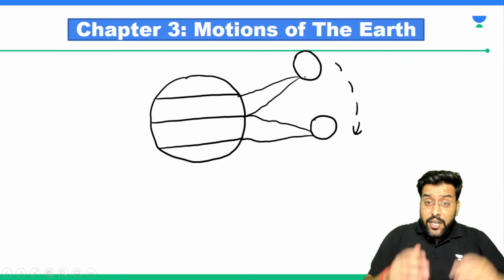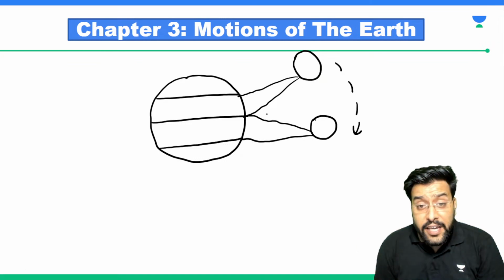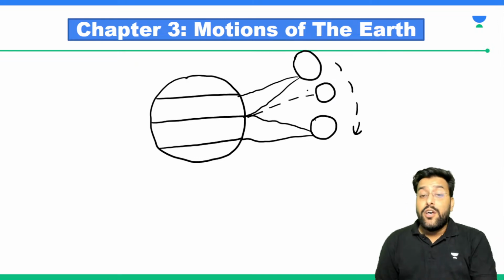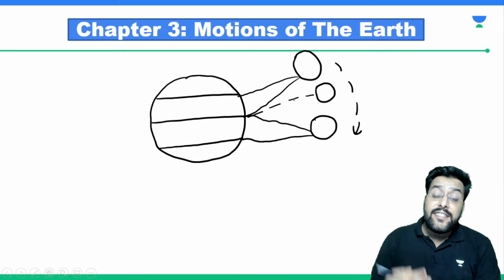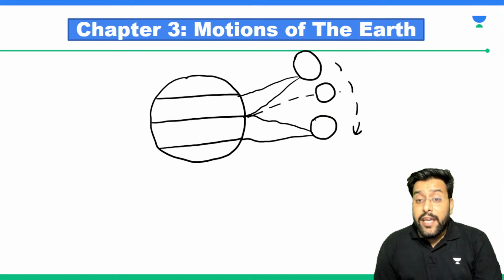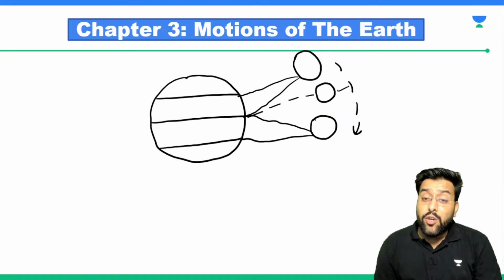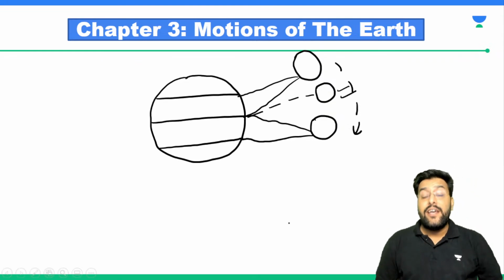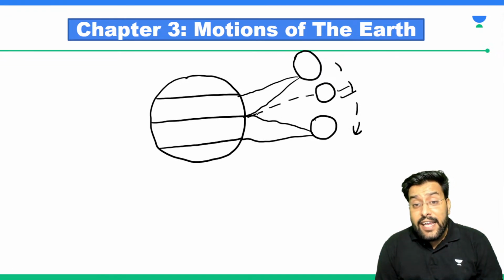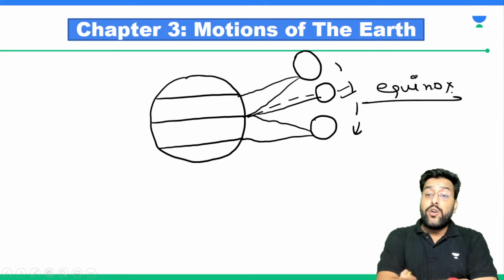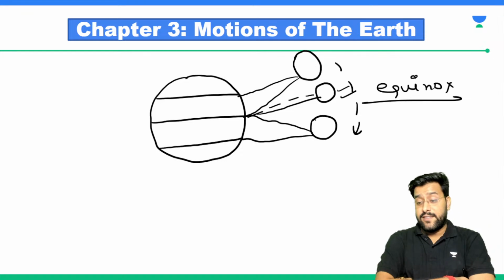During this journey from Tropic of Capricorn to Tropic of Cancer, sun crosses equator. So twice in a year, sun crosses equator. For 6 months, when sun goes from here to here, somewhere in between, sun crosses equator, and when after 6 months sun comes back, it again crosses equator. The time when sun is directly overhead the equator, this is known as what? Equinox. This is what is known as equinox.